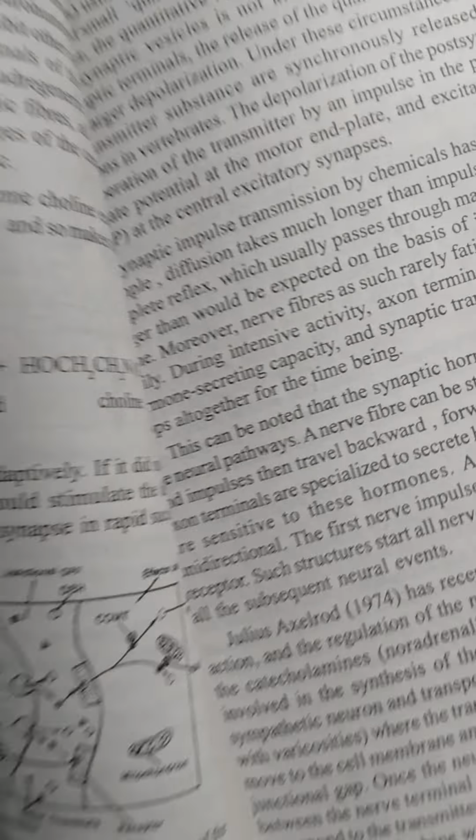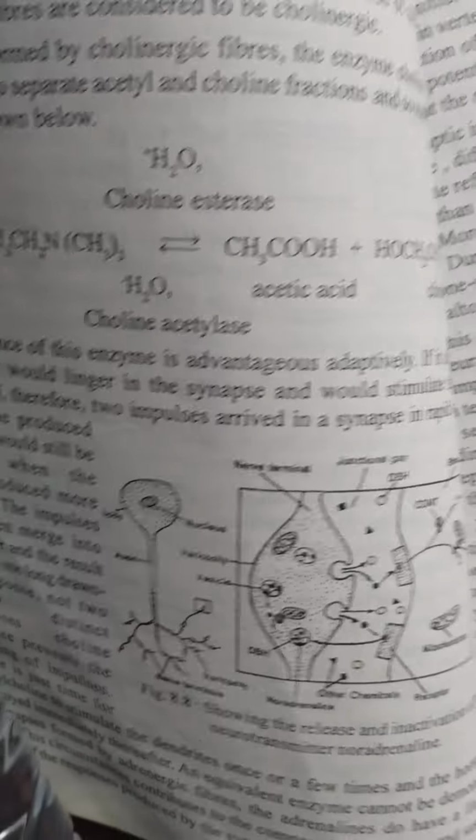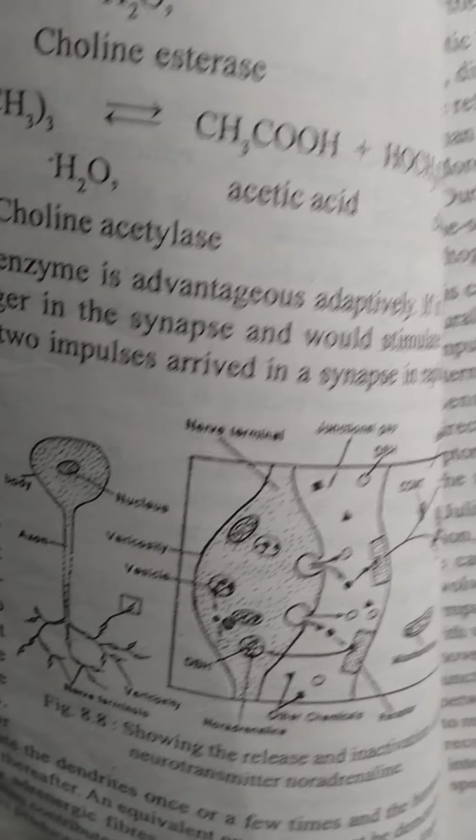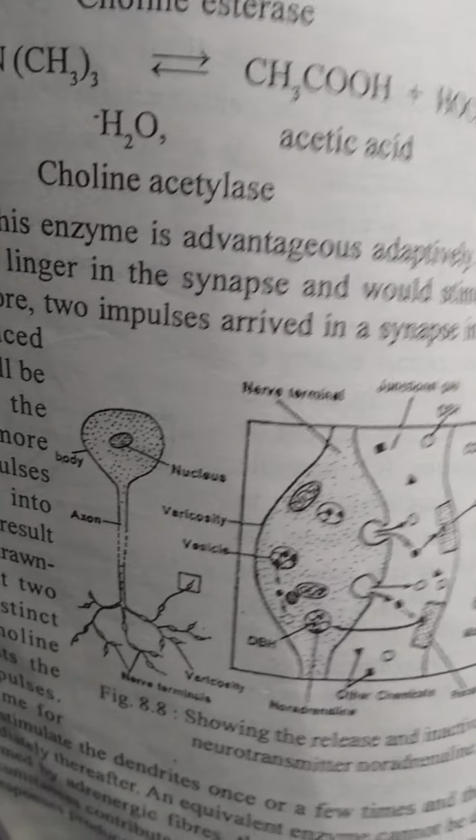Now see how it is transferred here in this diagram. This diagram indicates how the chemicals reach the next neuron, or how the impulse reaches here.